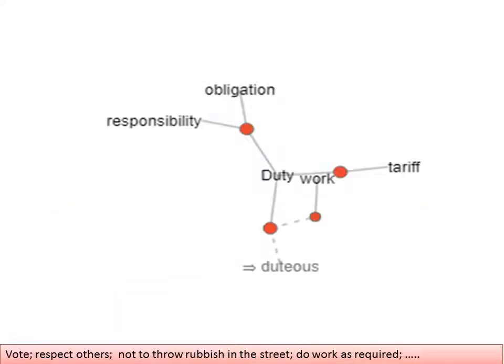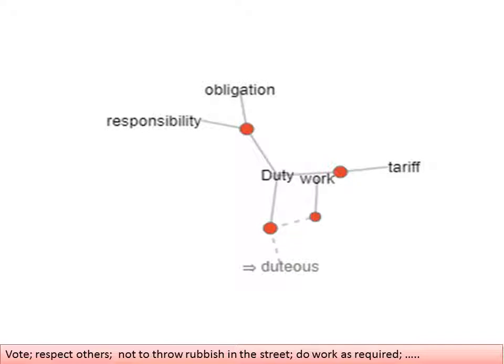Done with right, now we move to duty. As we have rights, we have duties. Duty is an obligation, a responsibility towards other people. As you have rights, your duty is to respect others, not to throw rubbish in the street, to do work as required. It has other meanings. For example, here tariff.